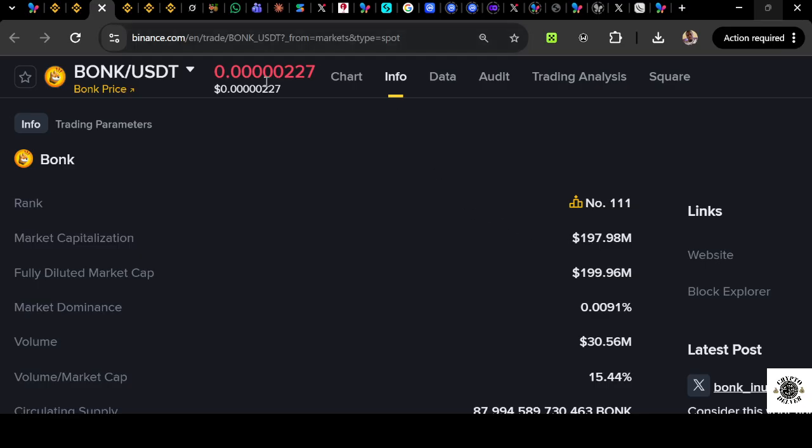You understand? And that will give us 0.0, so instead of 5 zeros, it's going to be 4 zeros. For it to lose another zero in addition, that will make it 19 point something billion, which is very hard to happen. To even talk of it getting to $1, it's impossible, because for it to get to $1, it means the market cap of Bonk will be moving over 1 trillion, which is not possible because Bitcoin is still the king of crypto.